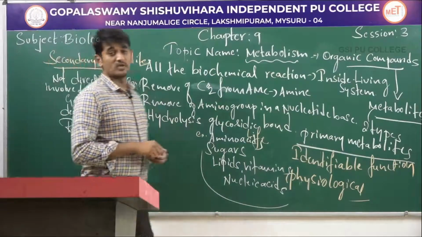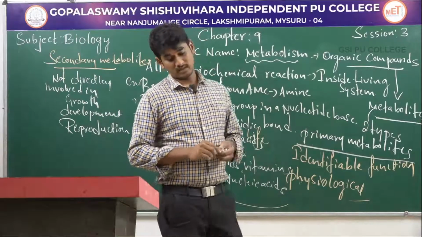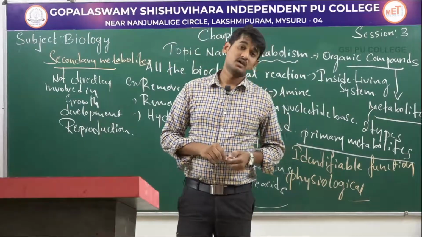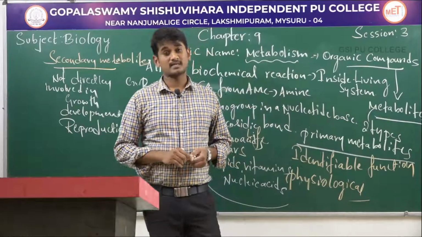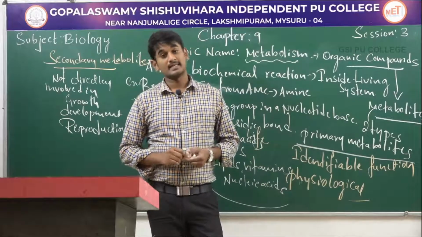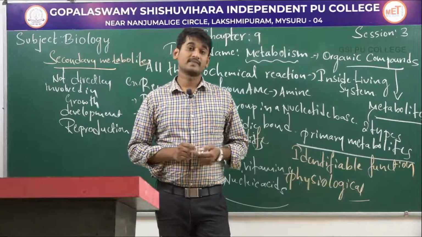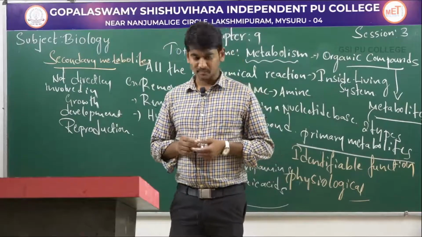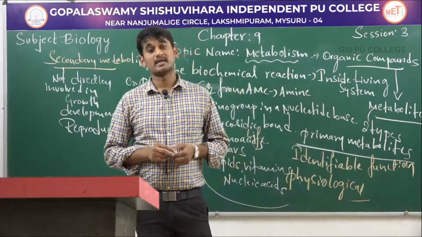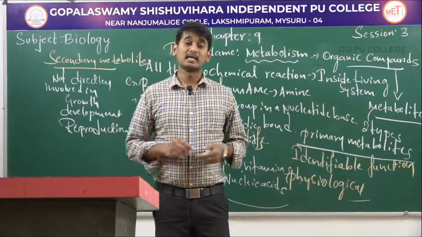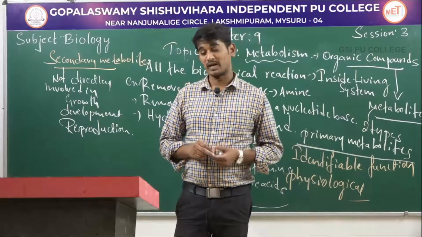There are so many examples for secondary metabolites like pigments, alkaloids, terpenoids, essential oils and toxins and polymeric substances and lectins.